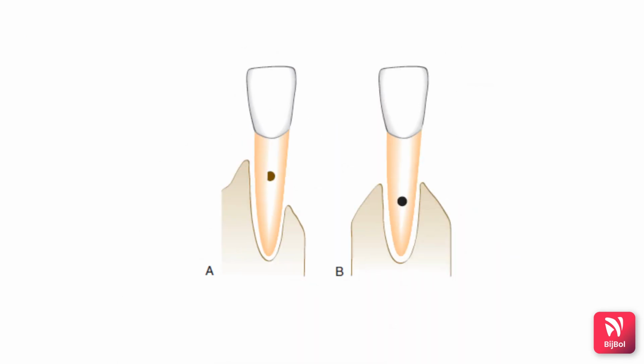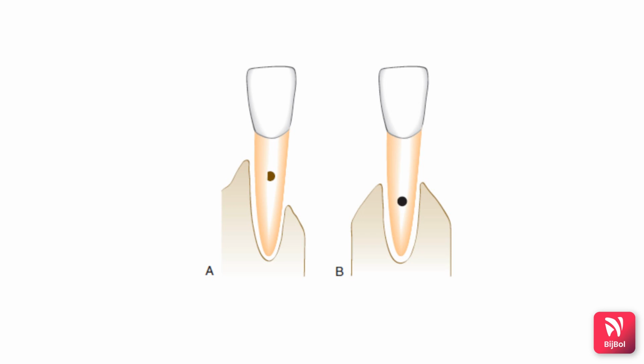So what do you think? Is the prognosis of tooth A better, or the prognosis of tooth B? The prognosis of tooth A is better when compared to tooth B, in spite of having less bone on one of the surfaces of tooth A, because the center of rotation of tooth A is closer to the crown when compared to tooth B. Because the center of rotation is closer to the crown, the distribution of occlusal forces to the periodontium is more favorable in tooth A when compared to tooth B.